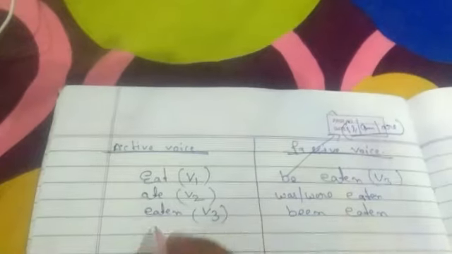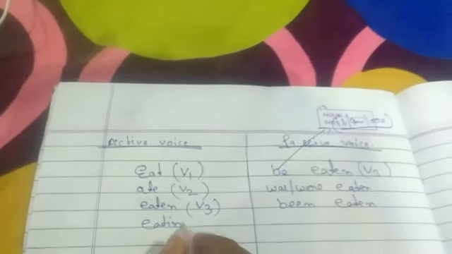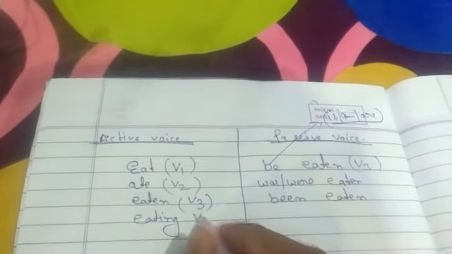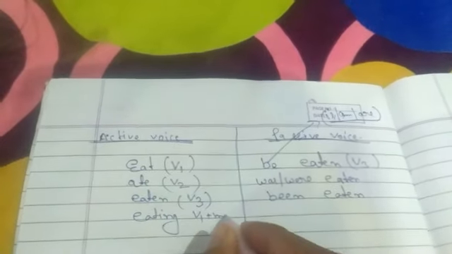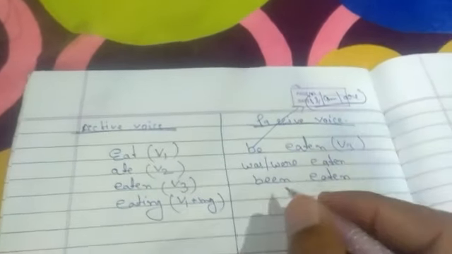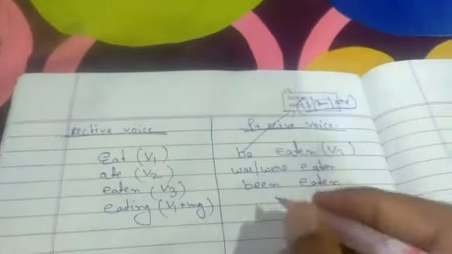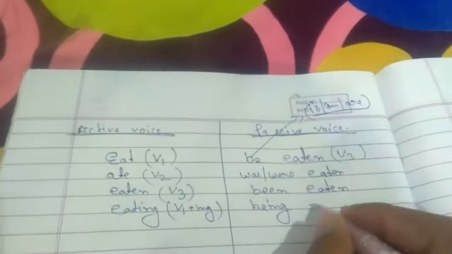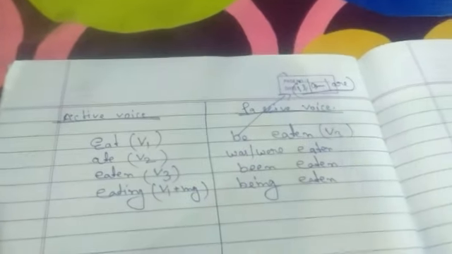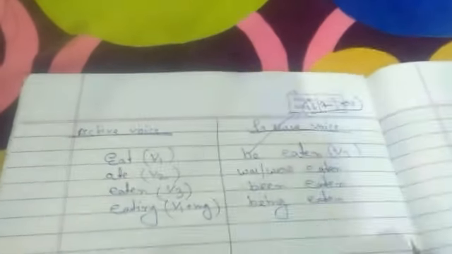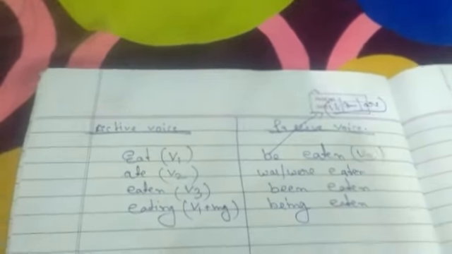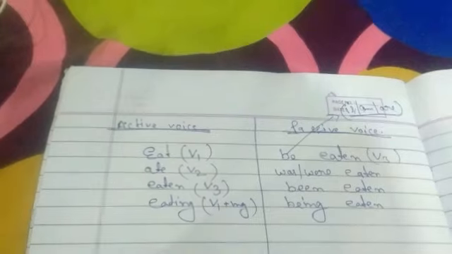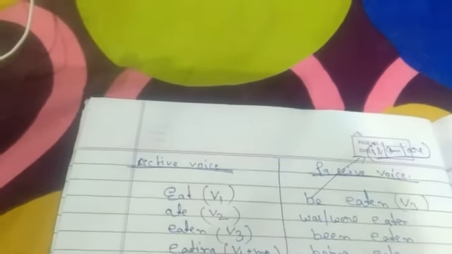Okay students? And here is what? Eating. Okay? Eating means verb first form plus ing, means verb plus ing form. Getting this thing or not? And here will be what? Being eaten. So I hope that up to this place you all have understood these things.